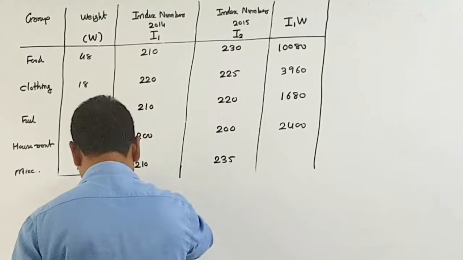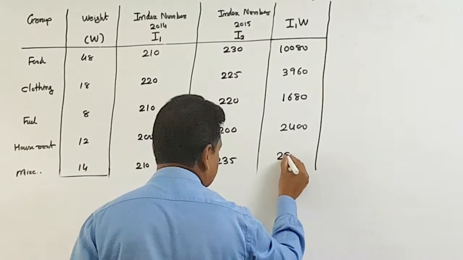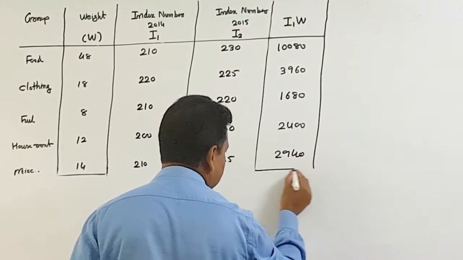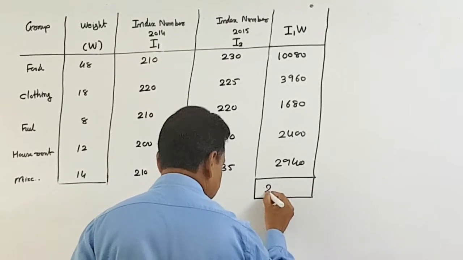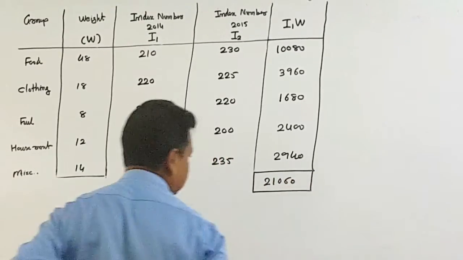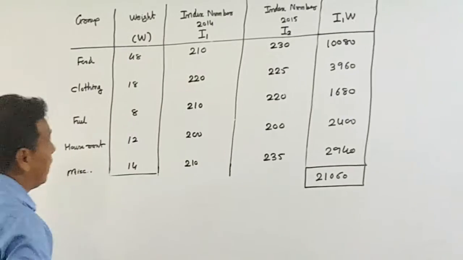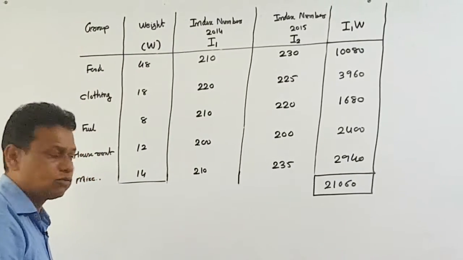And 210 into 14, it is 2940. And our sum is 21,060. So first of all, we have to find our index number for 2014.